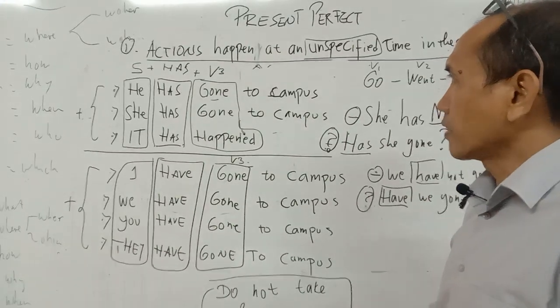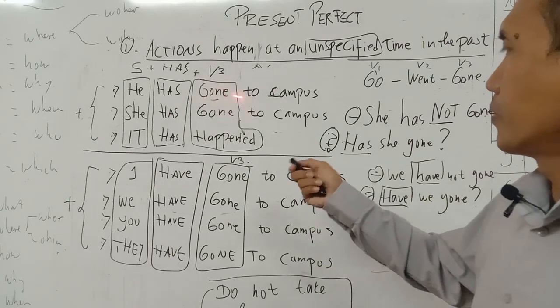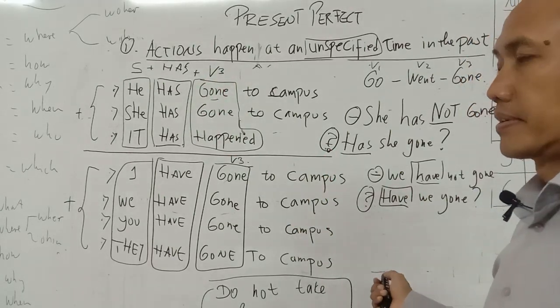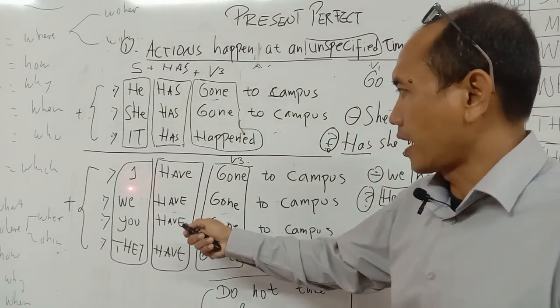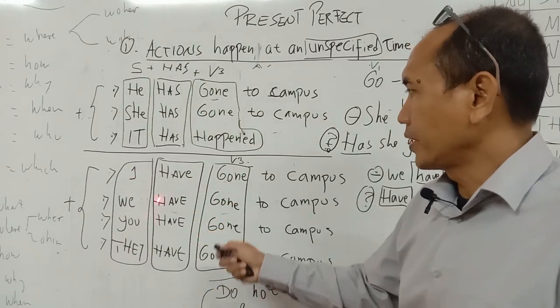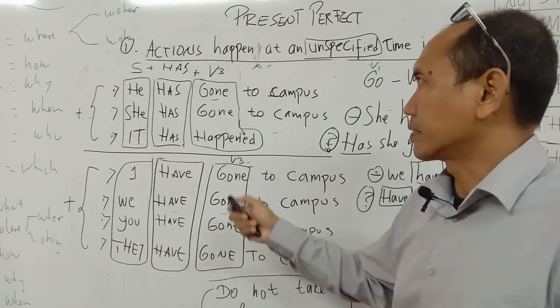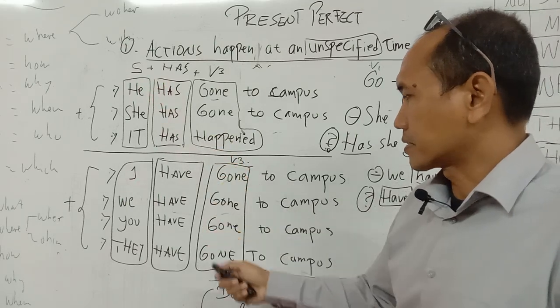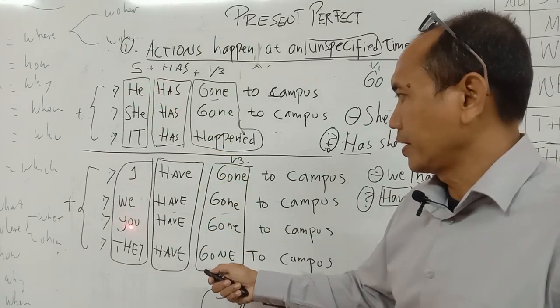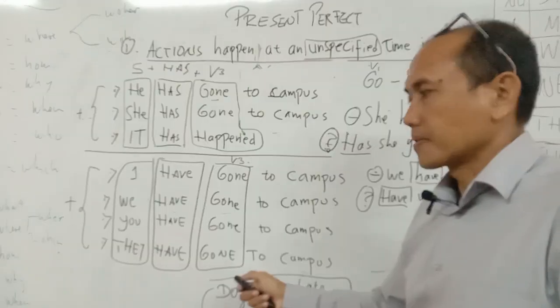The use of verb 3 is also applied for negative. We'll talk about it later. And then the subjects I, we, you, they, we use have. He, she, and it use has, but the subjects I, we, you, and they use have.